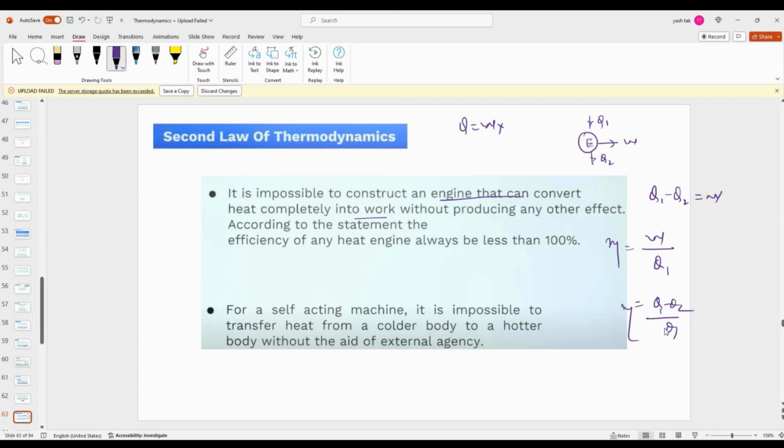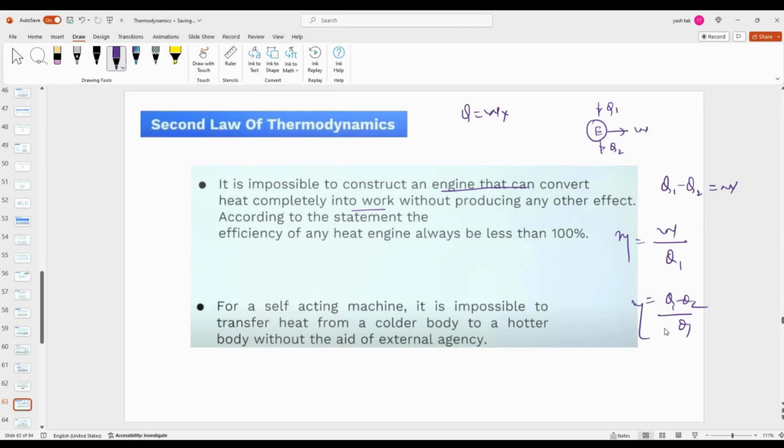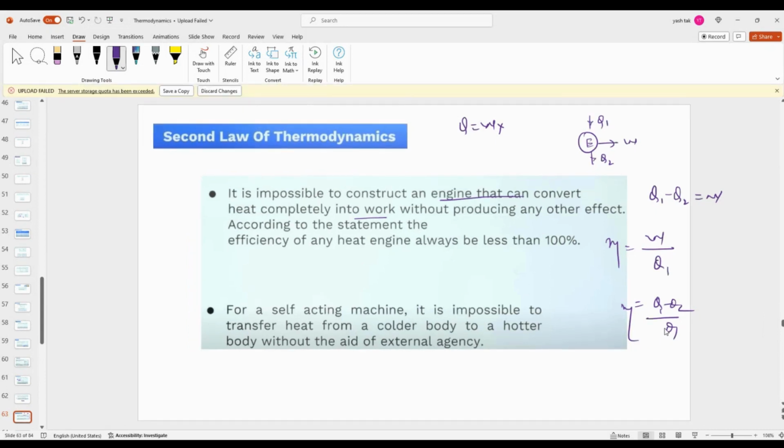Are you able to understand that heat given cannot be directly converted into work done? The system will definitely eject some heat, that is Q2, and the work done is basically the change in heat, Q1 minus Q2. So the efficiency of the engine, eta, is equal to work done by Q1, where the work done is Q1 minus Q2, divided by the heat supplied. That is the first statement of the second law. You should know these statements as they are. Any heat engine which provides 100% efficiency is impossible.